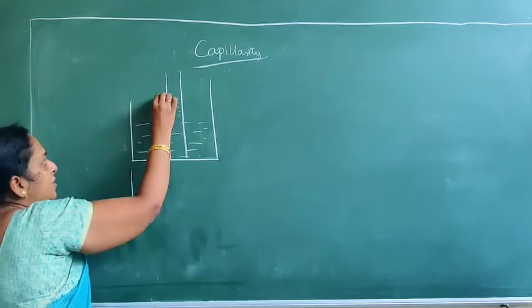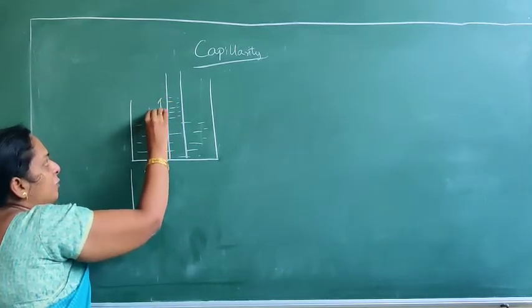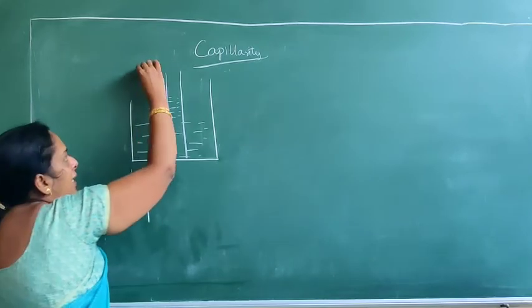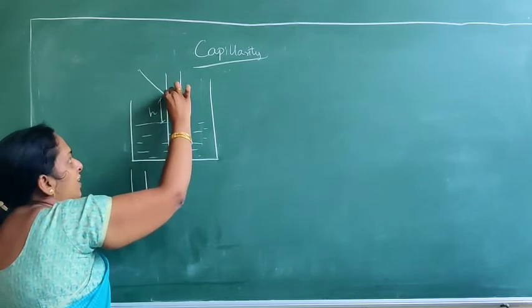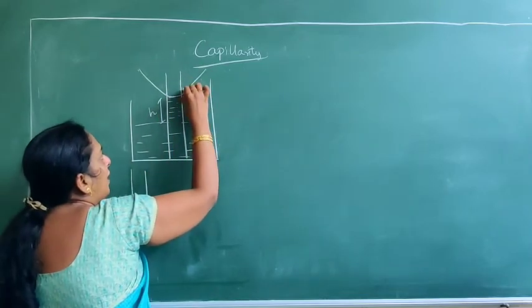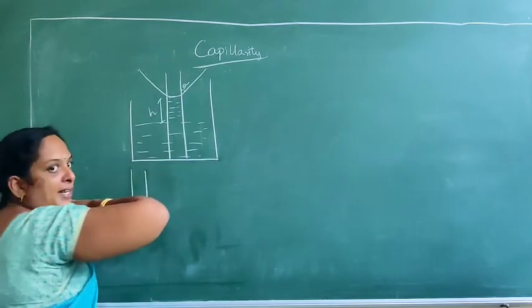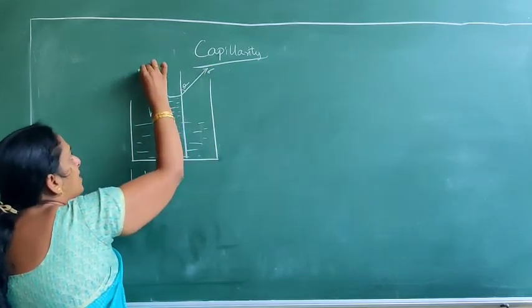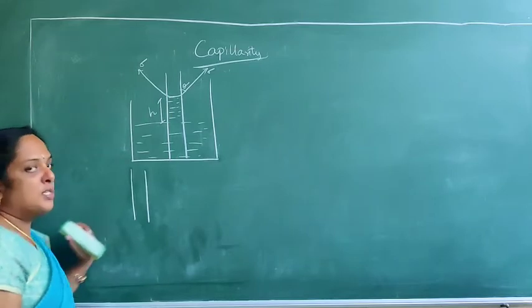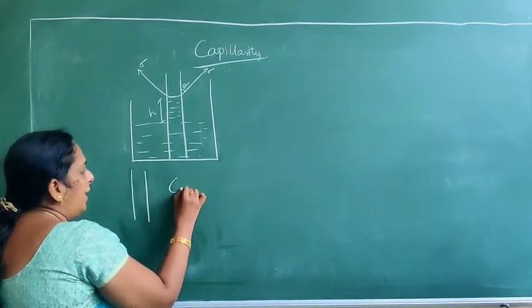So this is your height h to which the liquid is raised, and this is the level of the liquid where it gets raised. This level makes an angle theta with the horizontal. And this is sigma, that is your surface tension. So what is capillarity?